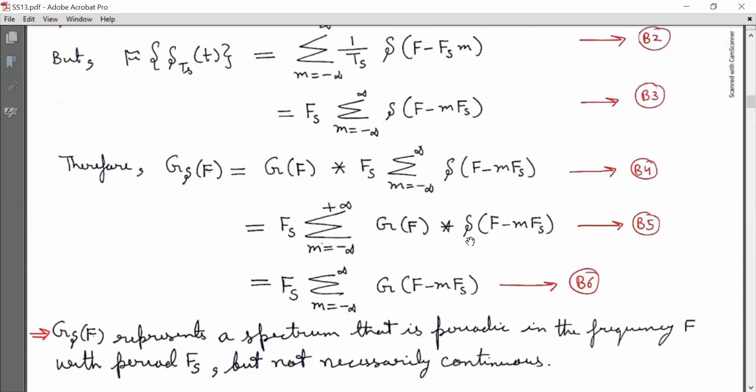Now we know how to operate the convolution. Now G delta(f) is equal to Fs summation m running from minus infinity to infinity G(f - mFs). Mark it as equation B6. So that is based on the solution of B5.